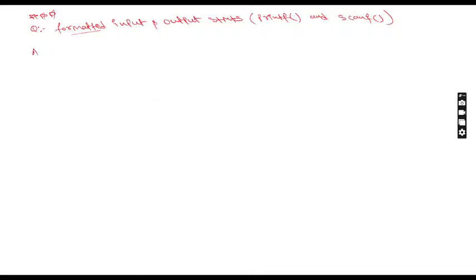Now the answer for this question is, first I will be explaining the output statement. Try to understand here: the output statement which we are going to use is printf. So what we are using here is the printf function. Printf is in small letters only. You need not write any letter in capital. If you write even one letter in capital, it will generate an error. Now I will explain the reason. So this is the printf function.